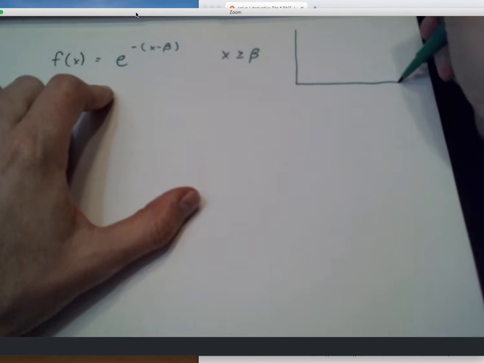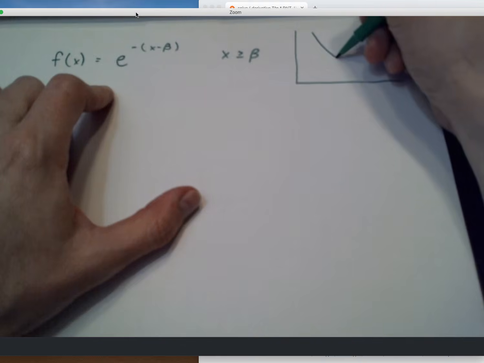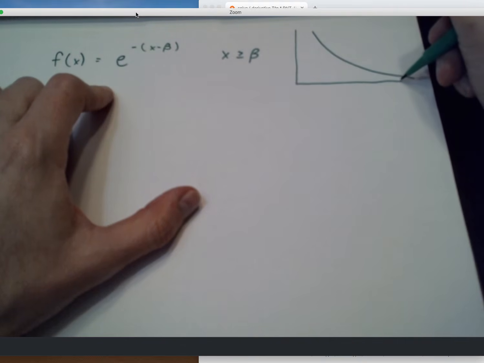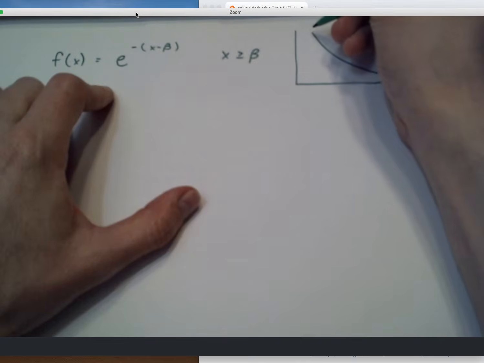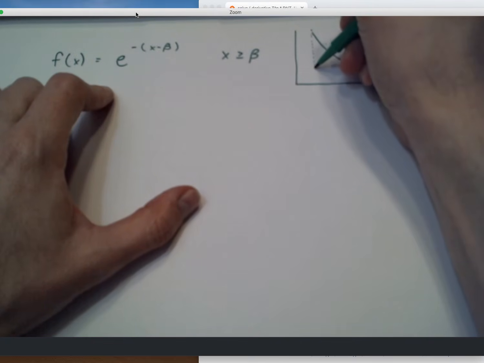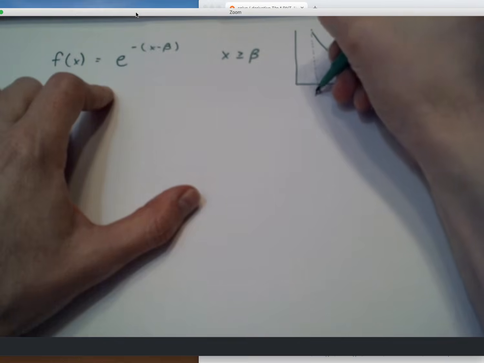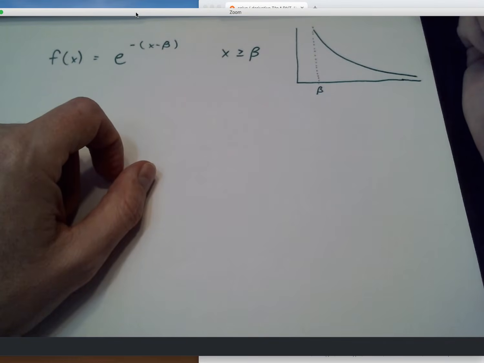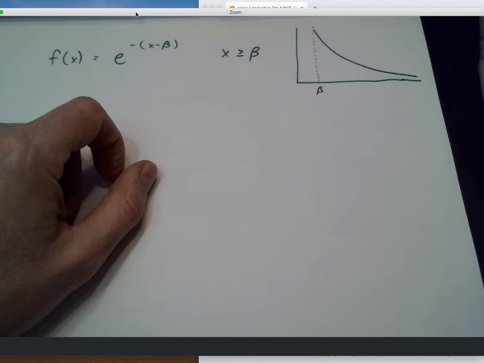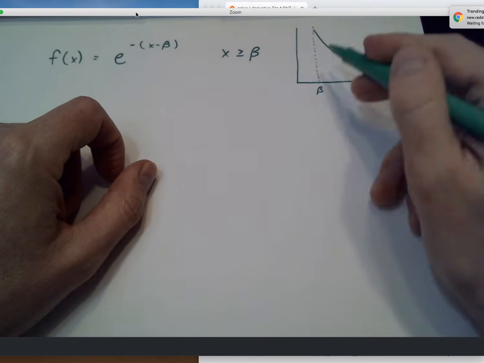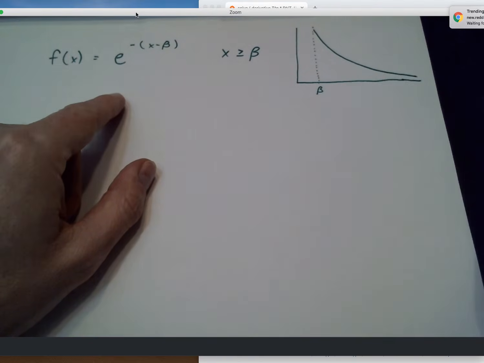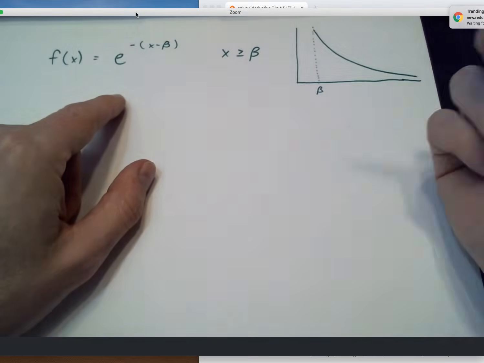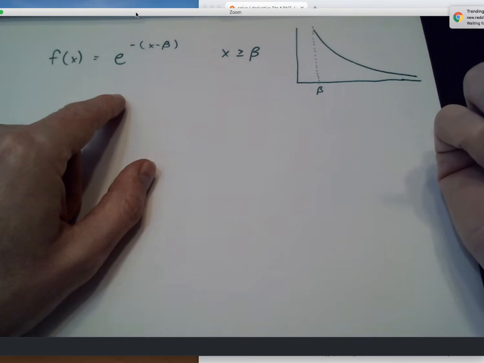So we've talked about the exponential distribution. It's memoryless. Its shape looks like this, just decays off exponentially. Larger values are progressively less likely to be seen. And let's imagine that there's a minimum possible value that we can see. So exponential distributions are very often used to model, say, waiting times. Let's imagine that there's just no way you could ever wait less than 5 minutes for something to occur. So if that's the case, the time beyond 5 minutes might be exponentially distributed, but we have this hard-coded lower value of beta here.